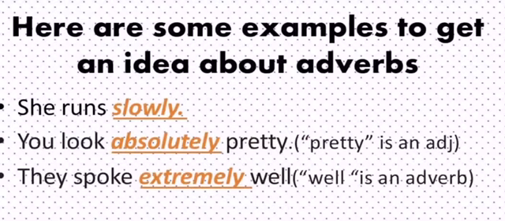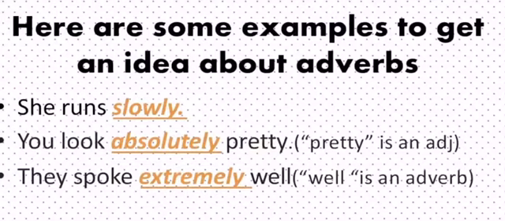First one, she runs slowly. So how does she run? She runs slowly. The word slowly is the adverb here. You look absolutely pretty. The adjective pretty is described by the adverb absolutely. They spoke extremely well. There are two adverbs mentioned in this sentence. Here you can identify the adverb extremely and the adverb well. The adverb well is modified by the other adverb extremely.